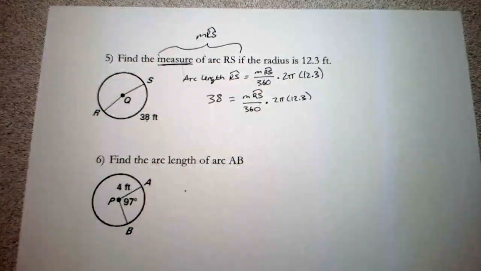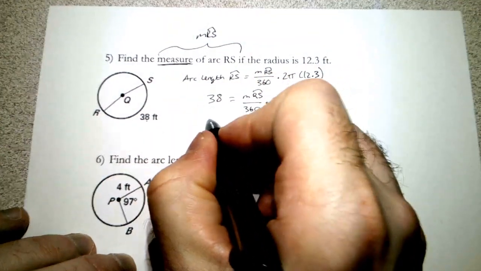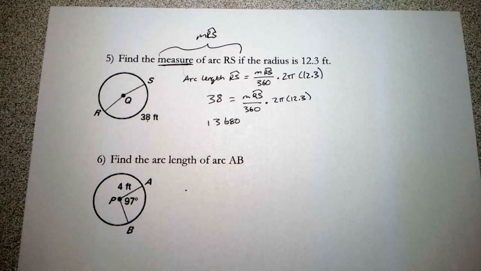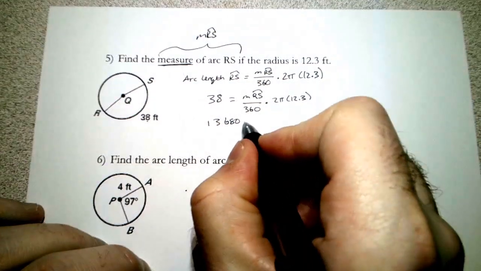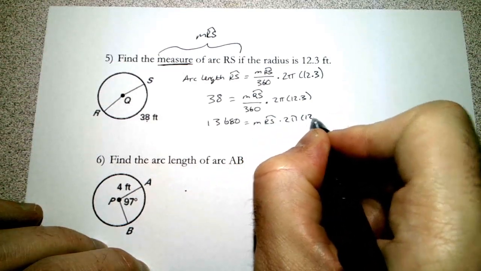Okay? Not the friendliest equation to solve, but not impossible. To start with, I would multiply by 360. So take 38 times 360, and you get a big number. Make sure I didn't type the wrong numbers in. That seems large. Nope, that's what it is. 13,680 is the measure of arc RS times 2 pi times 12.3.